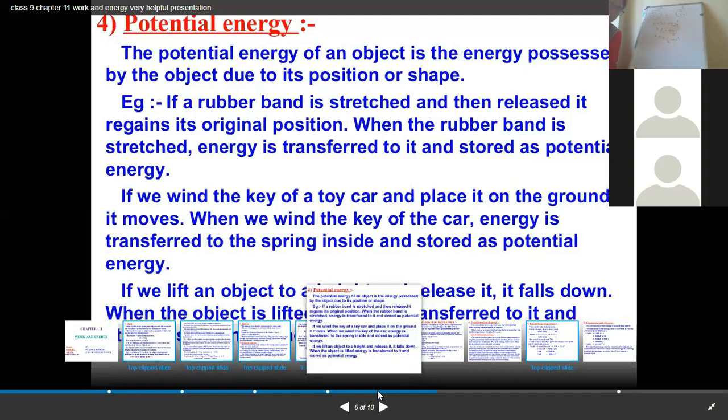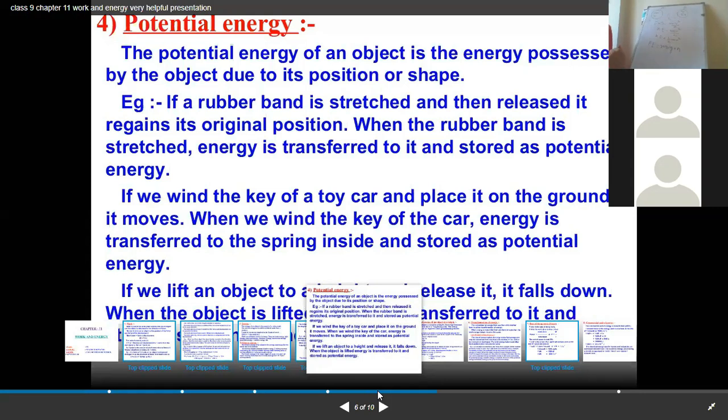Right? Potential energy is equal to m into g into h. Potential energy possessed by any object is equal to m, the mass, g, the gravitational acceleration, into h, meaning at what height it is.